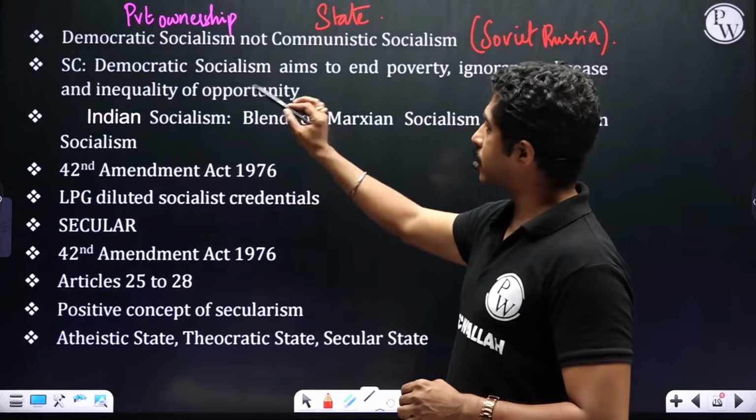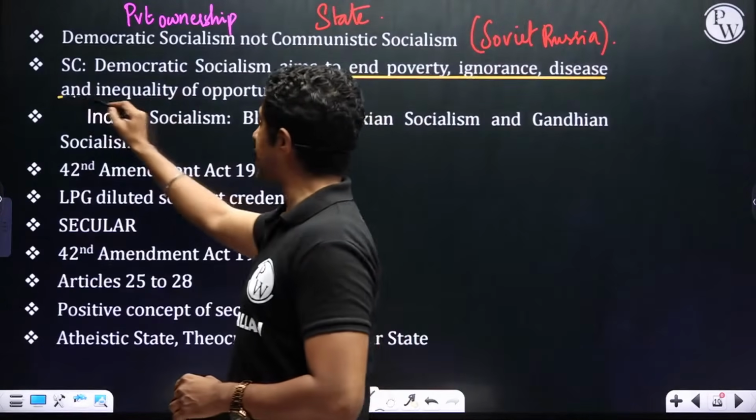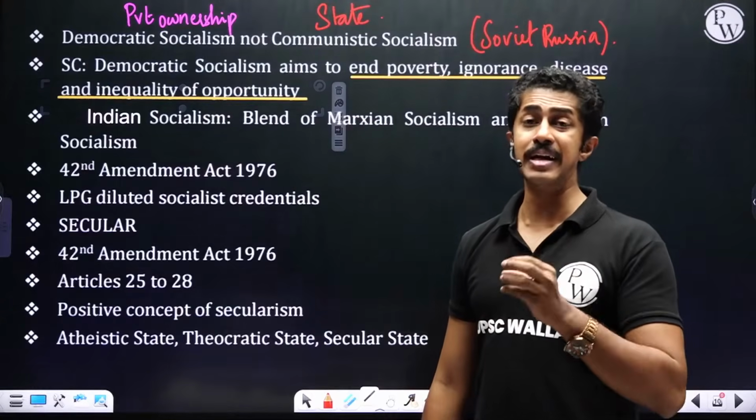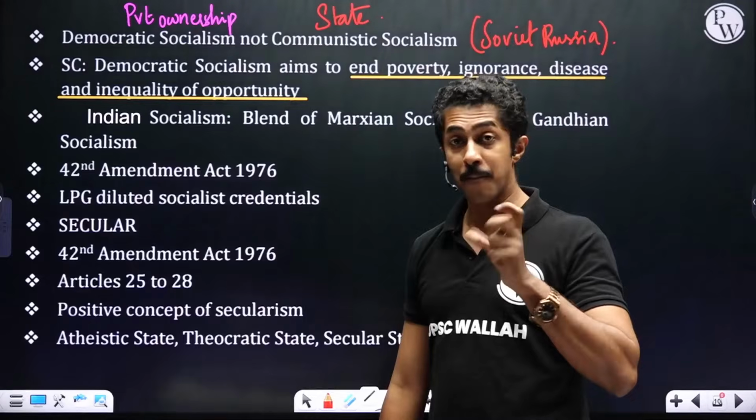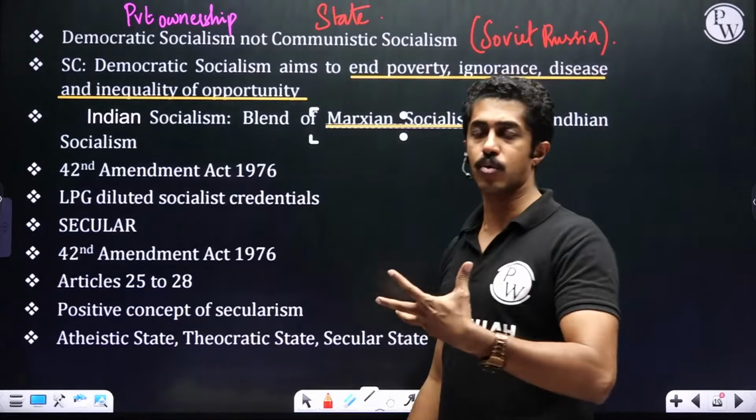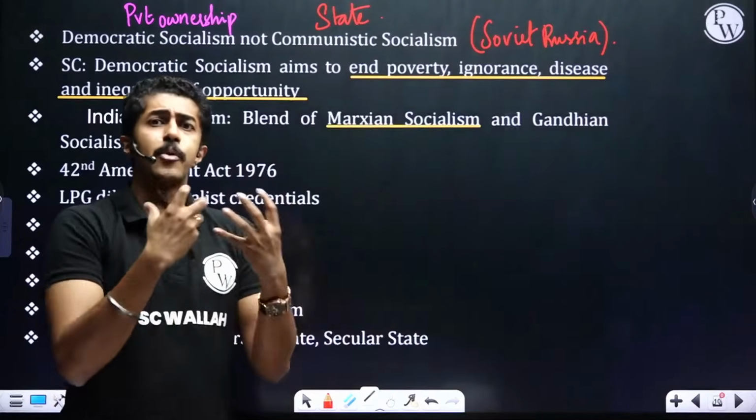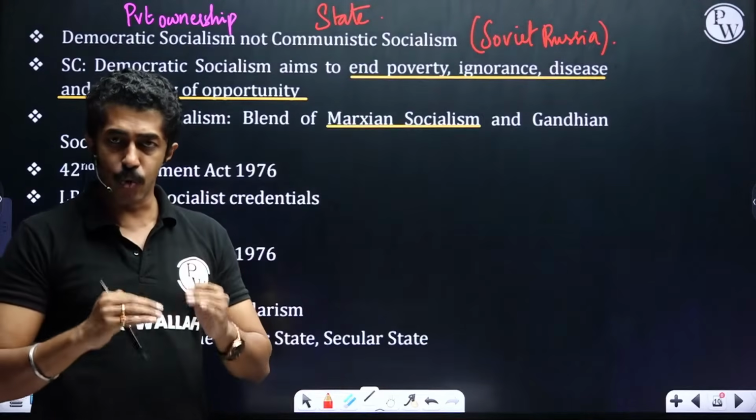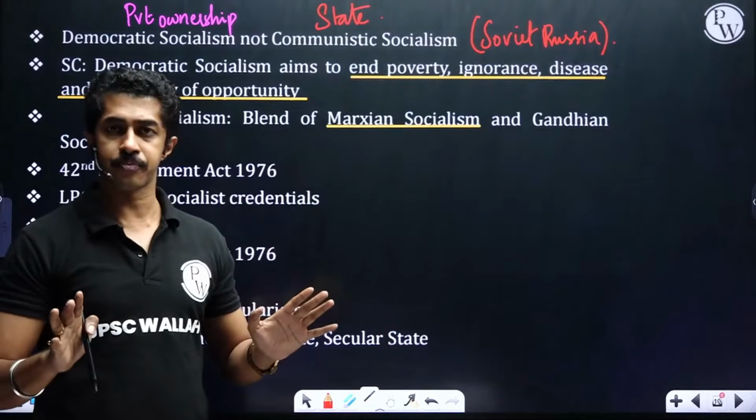What has the Supreme Court said about this? Supreme Court has said democratic socialism aims to end poverty, ignorance, disease, and inequality of opportunity. The Indian brand of socialism is often considered to be a blend or a mix of Marxian socialism, which talks about what? Everything should be pro-poor, pro-worker, pro-laborer. Whatever policies are made, it should be ultimately for the poorest of the poor.